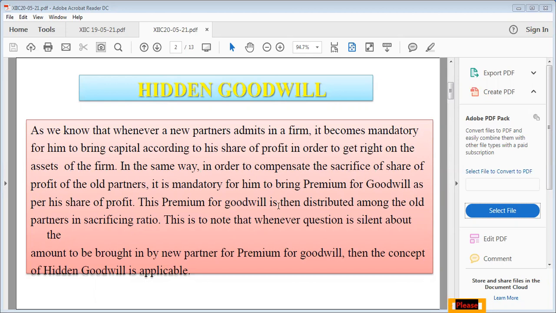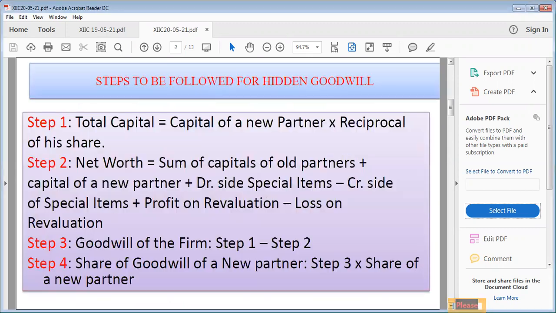This premium for goodwill is then distributed among old partners in the sacrificing ratio. Note that whenever the question is silent about the amount to be brought in by a new partner for premium for goodwill, then the concept of hidden goodwill is applicable. All right, I've already explained to you. So here are the steps to be followed.